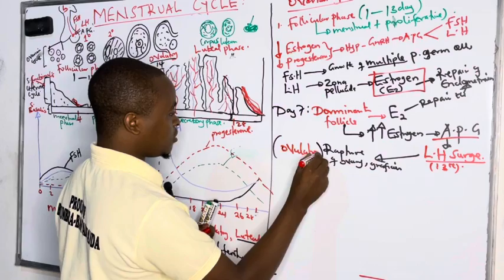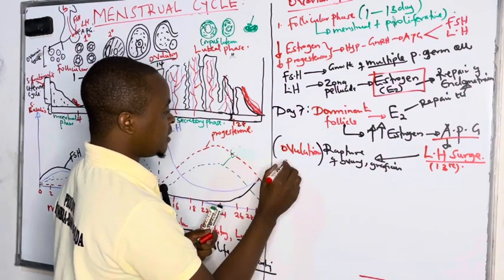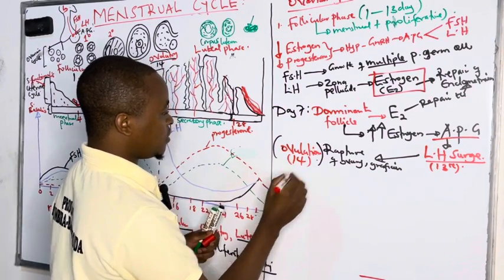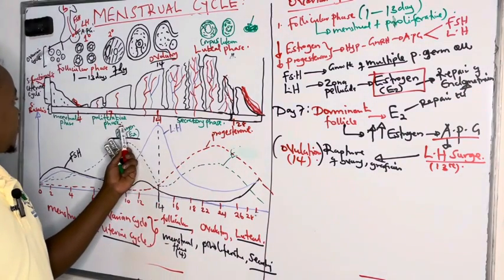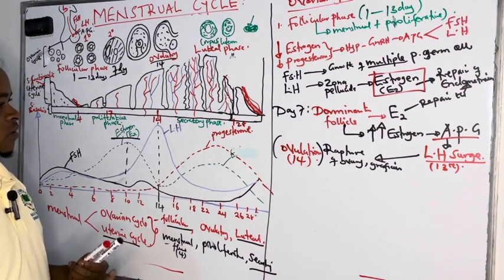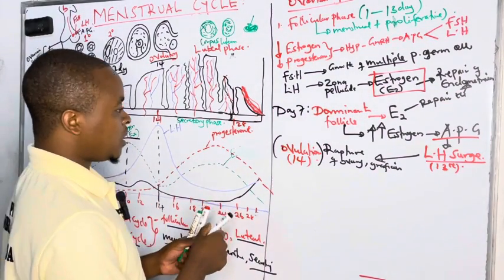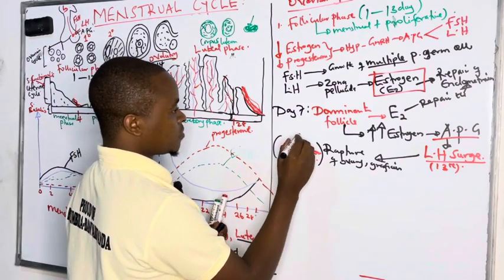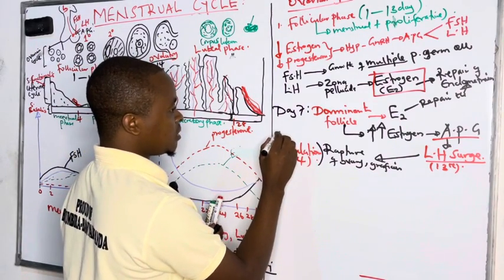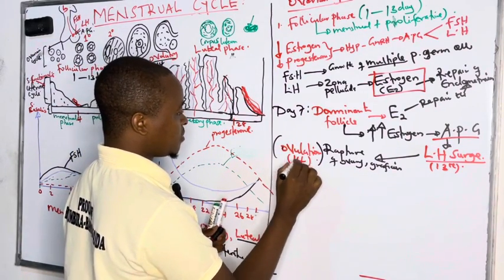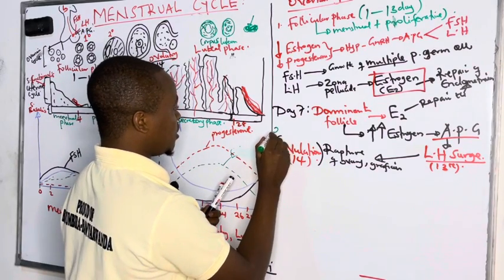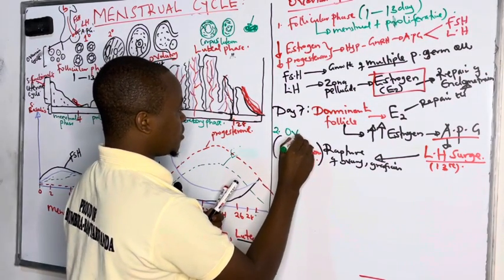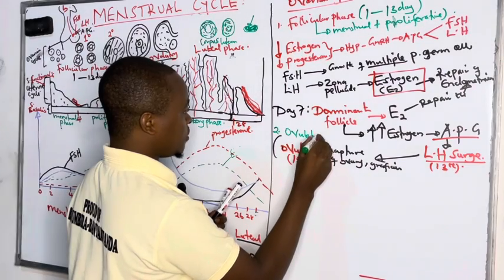And this ovulation is the one that occurs at day 14. So this is how the ovulatory phase comes in. Here we were explaining the ovulatory phase. Because we had the follicular phase, now the second one is the ovulatory phase.